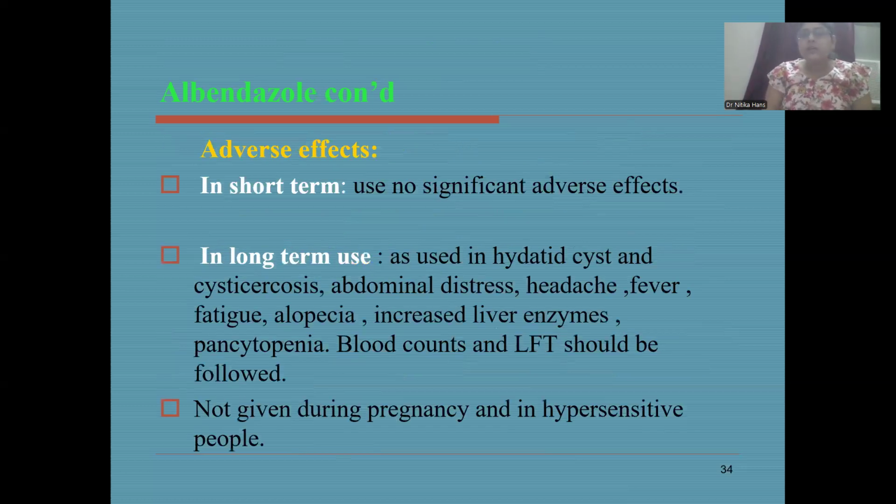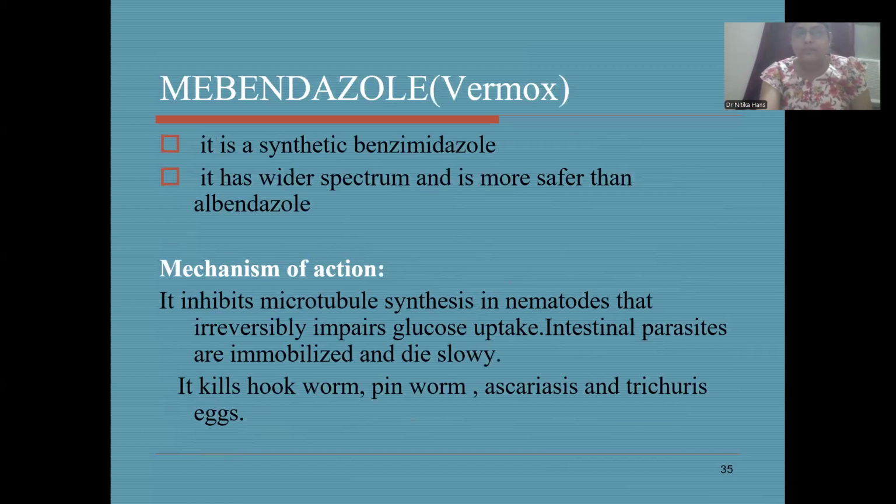Adverse reactions: in short-term use, no significant adverse effects occur. In long-term use, as in the treatment of hydatid cyst and cysticercosis, abdominal distress, headache, fever, fatigue, alopecia, increased liver enzymes, and pancytopenia can occur. Blood counts and LFT should be followed. It is contraindicated in pregnancy and in hypersensitive people.